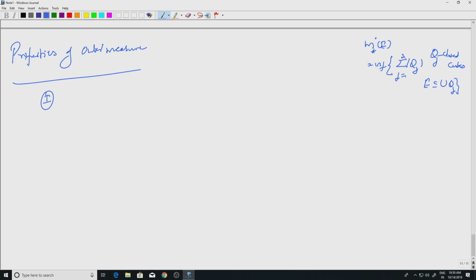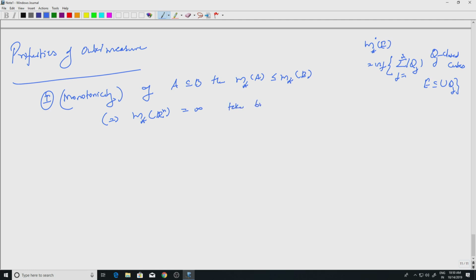The first property is monotonicity, we just saw this. So, I will be brief here. Monotonicity: if A is contained in B, then m star of A is less than or equal to m star of B. This immediately implies that m star of the whole space R^n is infinity, because you can take big cubes Q contained in R^n and that will become bigger and bigger.